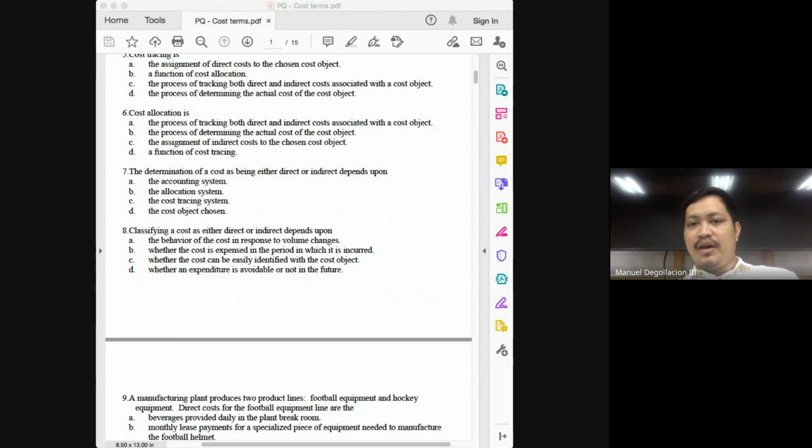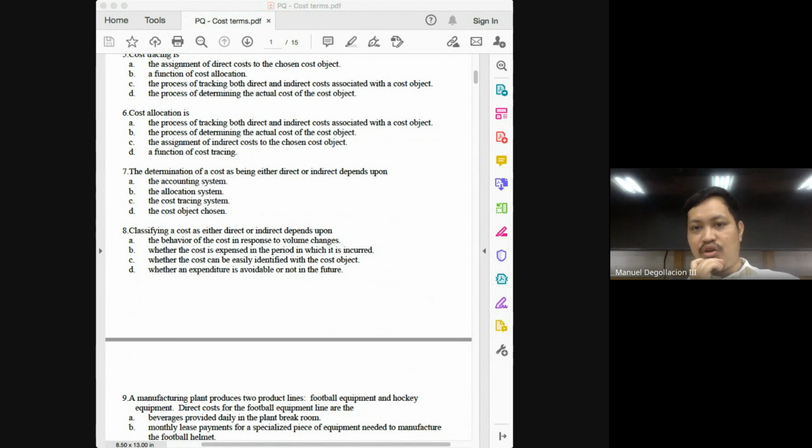Number 8, classifying a cost as either direct or indirect depends upon, is it the same? No. The answer for number 8, if we go over the choices: the behavior of the cost in response to volume changes. No, it's not the distinction between direct and indirect. It's between variable and fixed.